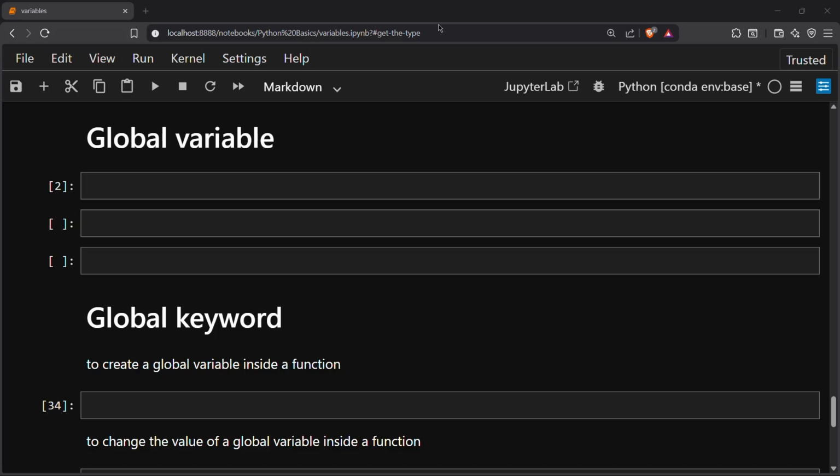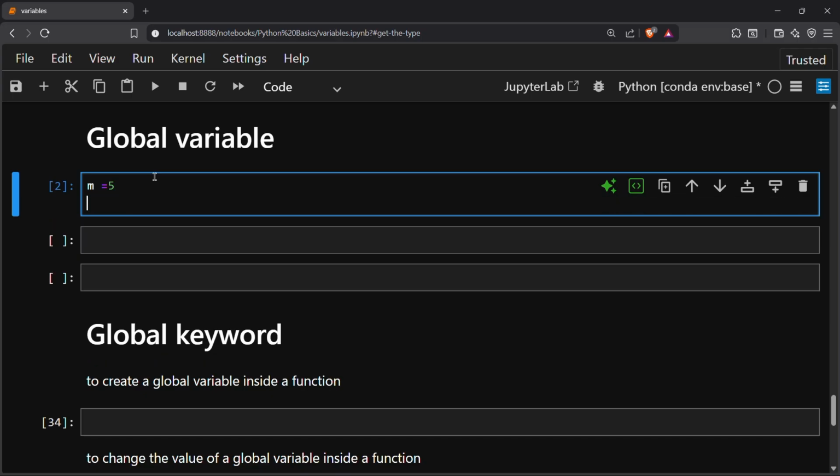So okay, we are moving towards the global variable. So what is a global variable? Variables that are created outside of a function and can be used inside of a function or outside of a function are called global variables. For example, we create a global variable here first: M equal to 5, and I will create a function, my func.